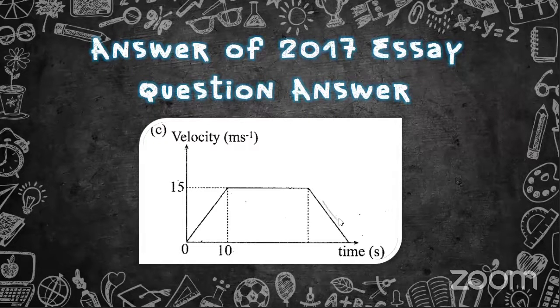This is going down now, that means deceleration. Minus 3 as acceleration. Yes, if it is minus 3 acceleration, it means the speed is decreasing. That's why it becomes minus 3.